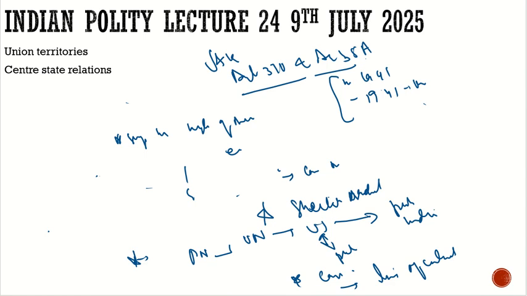If you want to join Pakistan, you will decide that. If you want to join India, you will decide that. And we will create the Constituent Assembly, which was promised for J&K, where they will make their own laws.